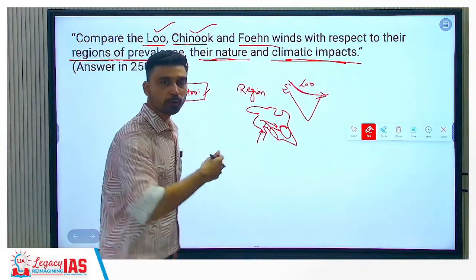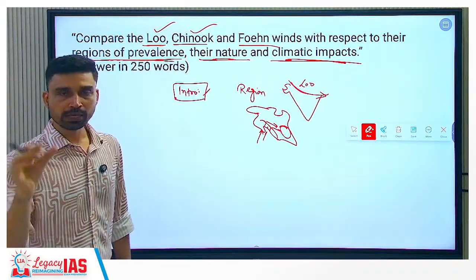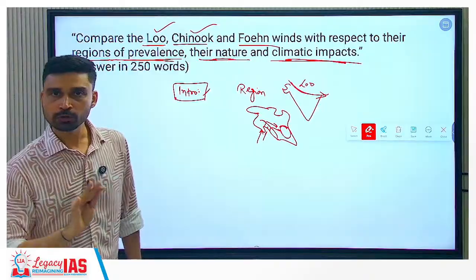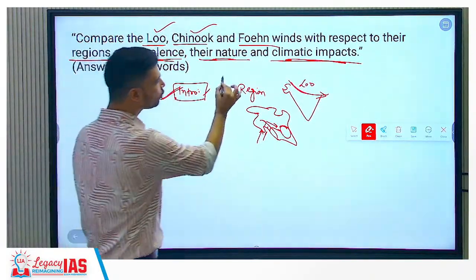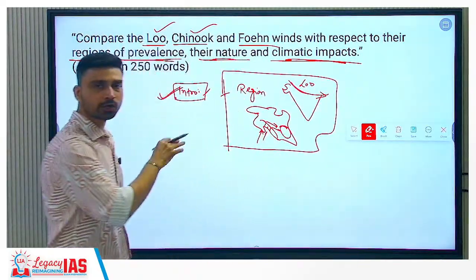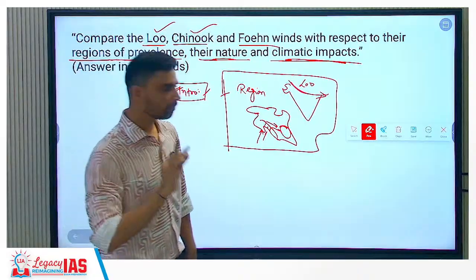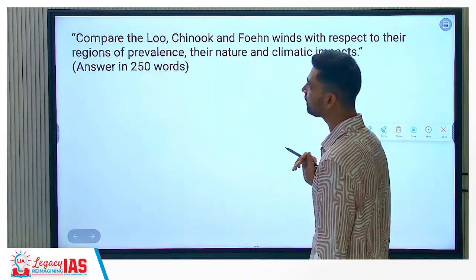Where does the Foehn wind flow? In the Alps mountain. You can draw a map of Western Europe and show the Alps mountain. On the leeward slope of the Alps mountain, the wind is flowing. This will take care of the introduction part. Keep in mind, in geography always think about what relevant maps and diagrams you can draw to make your answer more outstanding, so that it can stand out in the eyes of the examiner.